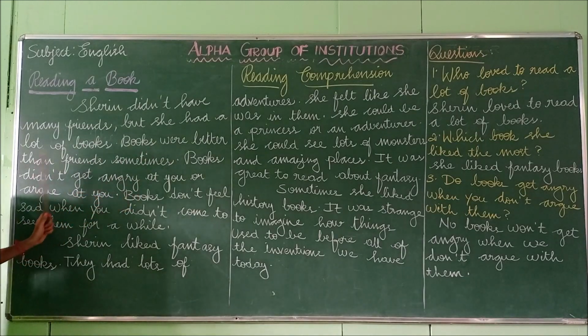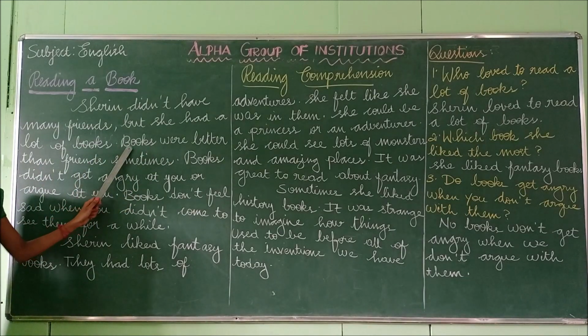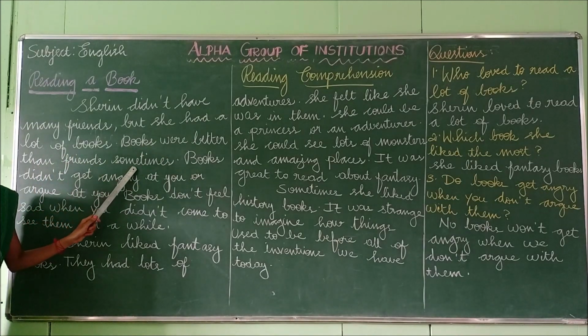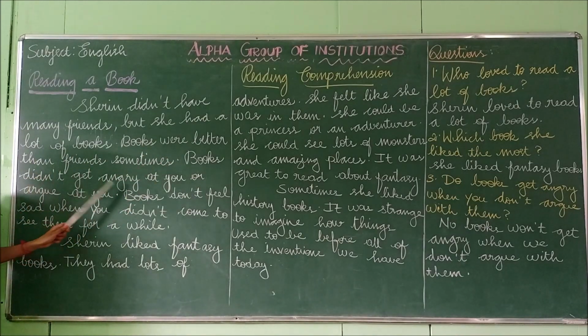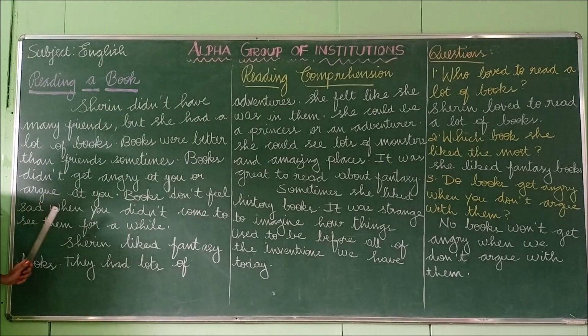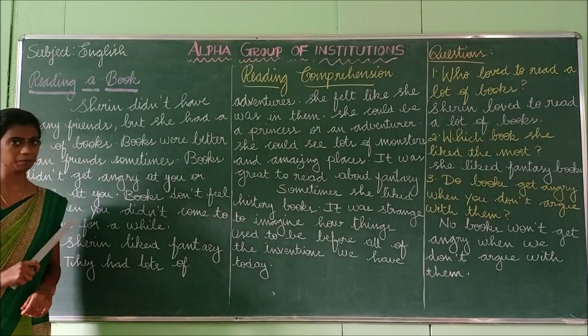Books were better than friends sometimes. Books didn't get angry at you or argue at you. Books don't feel sad when you didn't come to see them for a while. So I have kept a full stop for each sentence, okay? Because the sentence has a complete sense, I have kept a full stop.